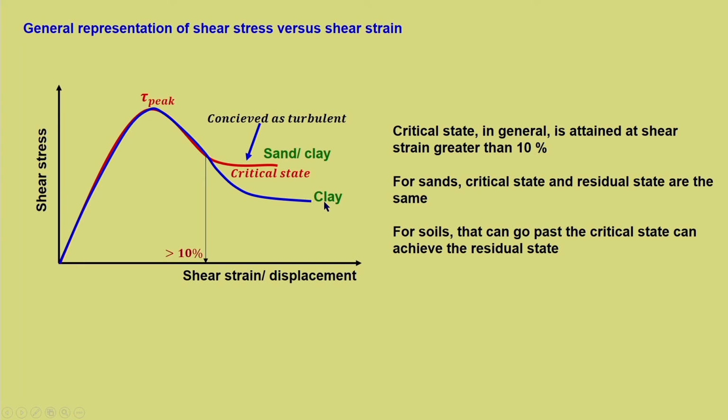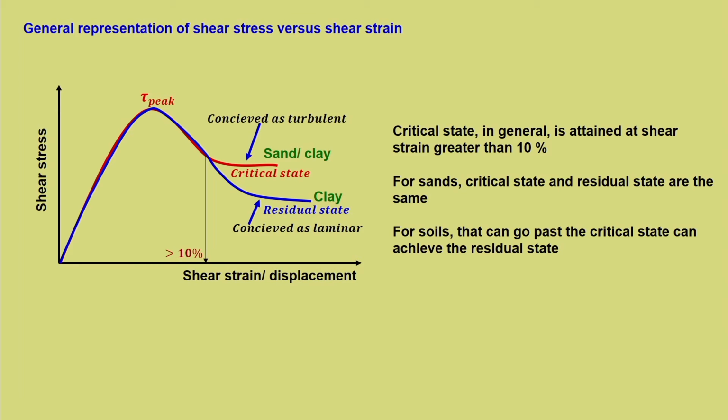This is applicable only for clays, where we call this the residual state at very large displacement, and here the flow is considered to be laminar because things have subsided more or less, and the clay particles are oriented in a more orderly manner, and hence there will be a laminar kind of movement at residual state. Remember, whatever we are telling, these are all concepts.